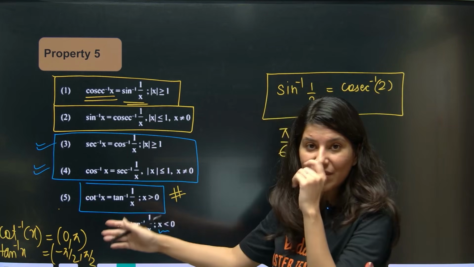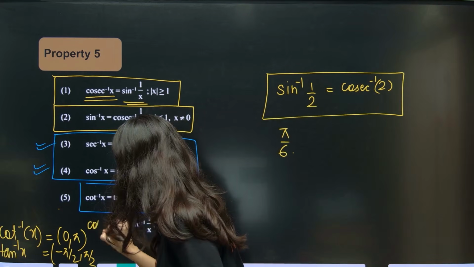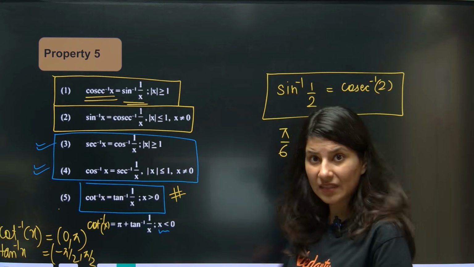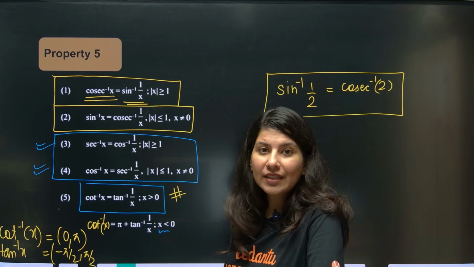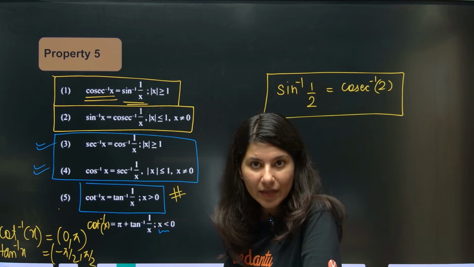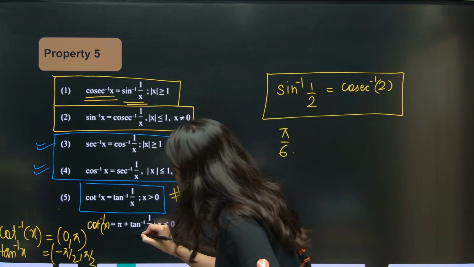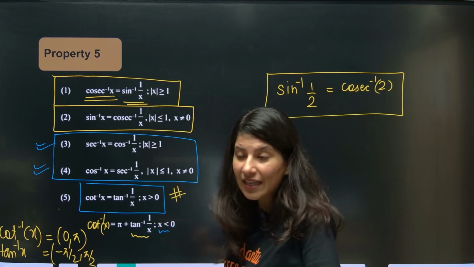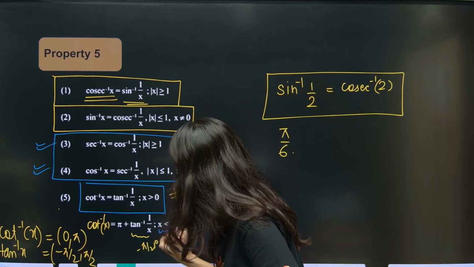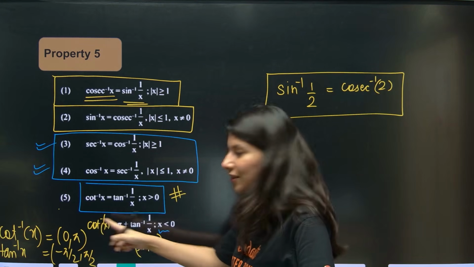cot inverse x will be equal to tan inverse 1 by x when your x is positive. But if your x is negative, cot inverse x will be equal to pi plus tan inverse 1 by x. Why are we adding pi? Because x is negative, tan inverse 1 by x will lie in the fourth quadrant, so minus pi by 2 to 0. Now you want to push this value, and this is cot inverse x. These two values will become equal.